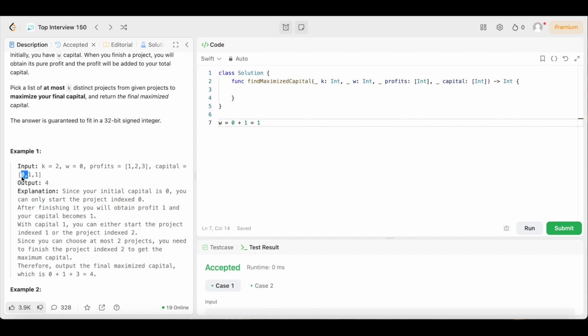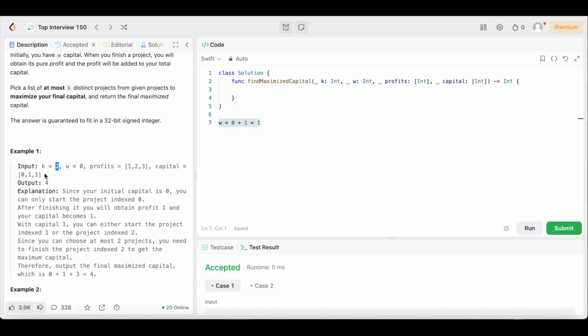So we did this project right here. This corresponds to the profit we make from doing project index 0, right? They correspond. So now we have 1 profit. With 1 capital, we can do either this project, because it requires 1 capital to complete, or this project right here, which also requires 1 capital. So we can choose either one, but you have to remember K equals 2, meaning we can only do 2 projects. It says right here, pick a list of at most K distinct projects. So we can only do 2 projects because K equals 2.